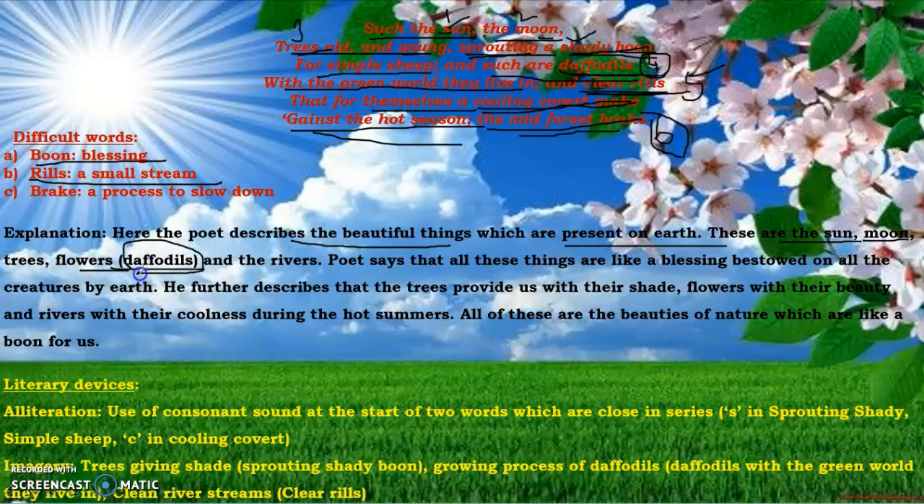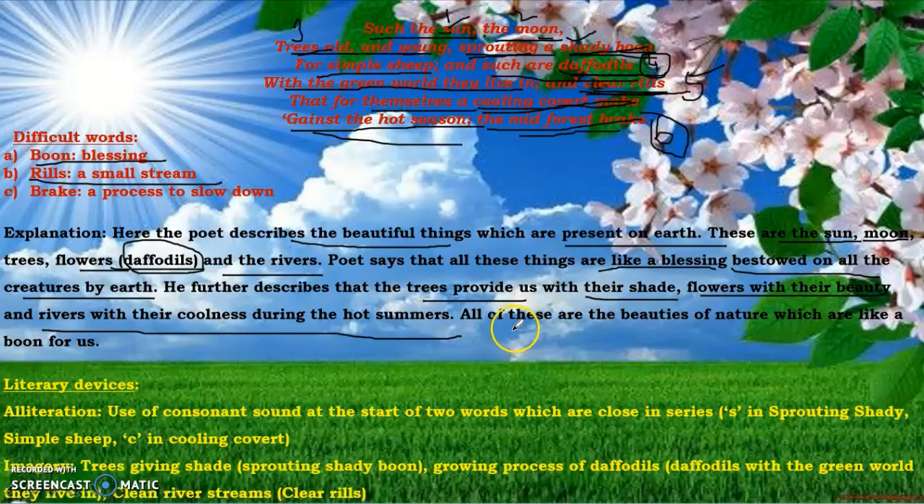Daffodils, he has just given an example. It can be daffodils, it can be other flowers also, and the rivers. The poet says that all these things are like a blessing bestowed on all the creatures by God. He further describes that the trees provide us with their shade, and flowers with their beauty, and rivers with their coolness during the hot summers. And all of these are the beauties of nature, which are like a boon for us, like a blessing for us. Let's see some literary devices that the poet has used in this stanza.